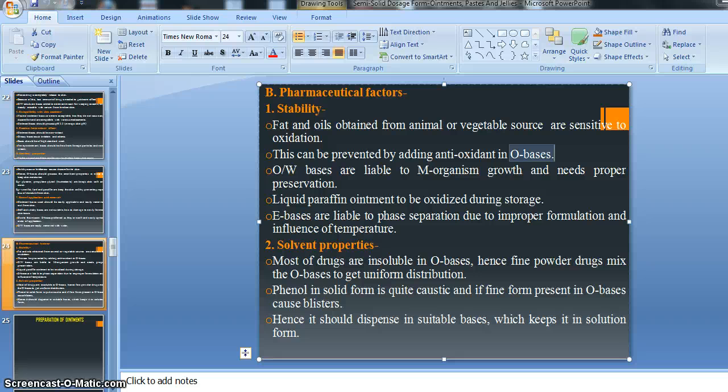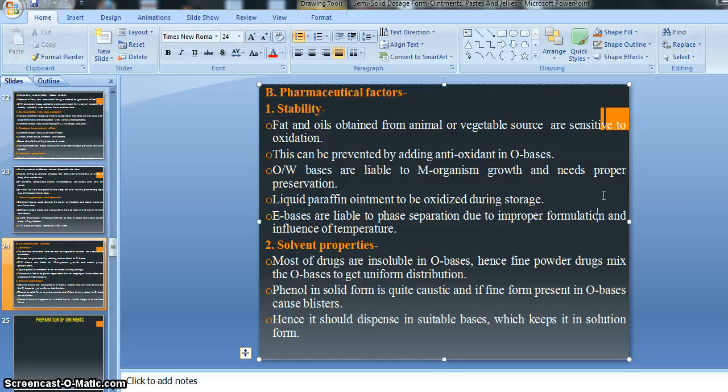So there is a recommendation that whatever ointment base is prepared from fats and oils, it is necessary to add some antioxidant to prevent oxidation, because our fats and oils are very prone to oxidation, and oxidation is an instability problem. Suppose we fail to add the antioxidant, then the chances of oxidation occurring are high, and the ointment will not be stable up to its expiry date or shelf life.